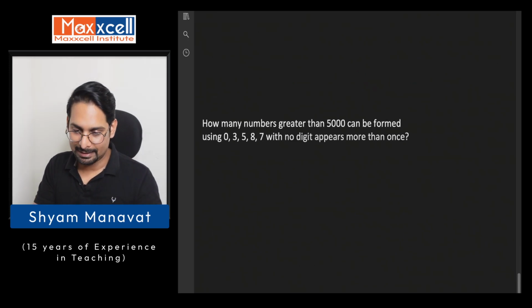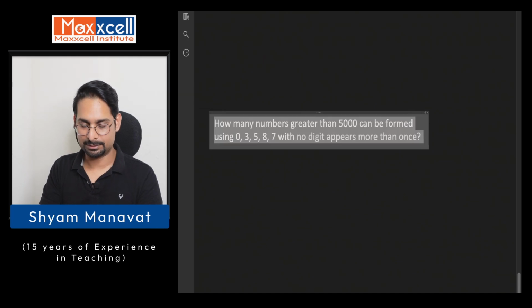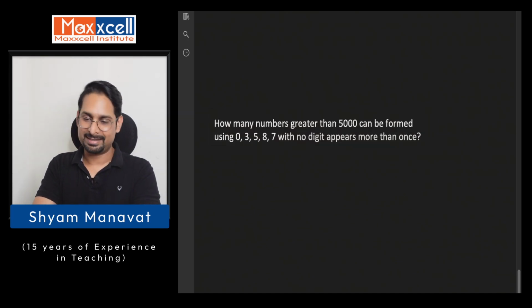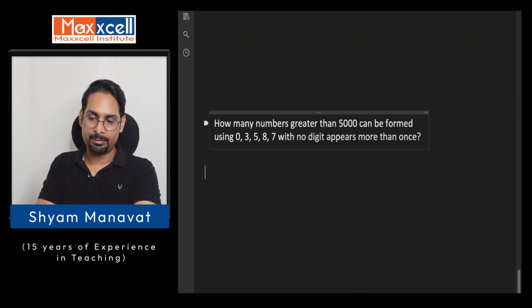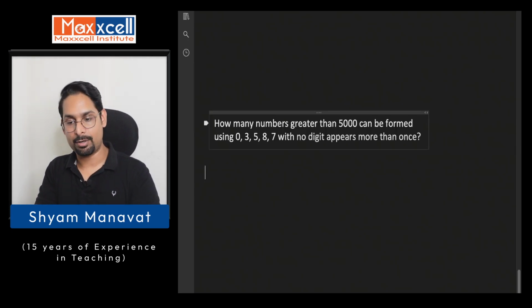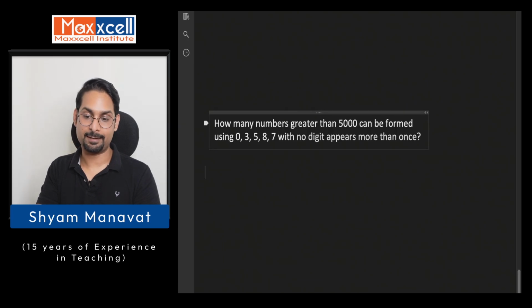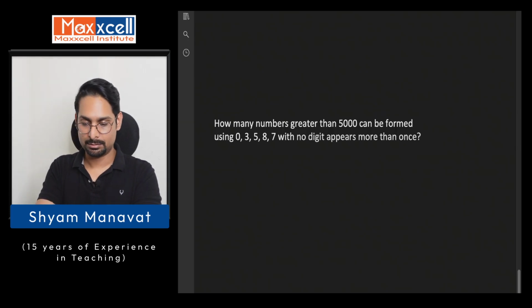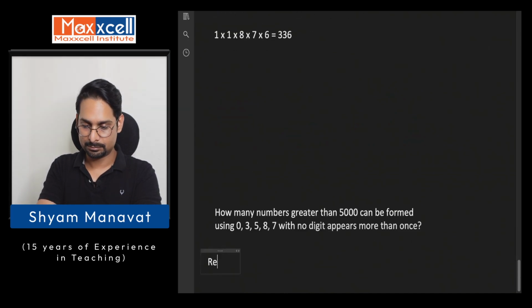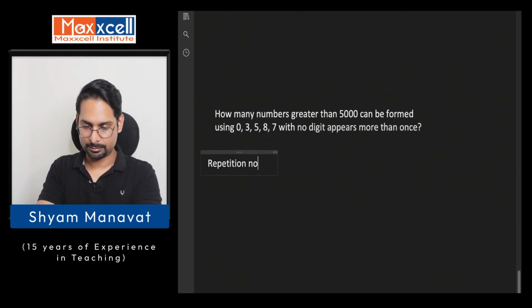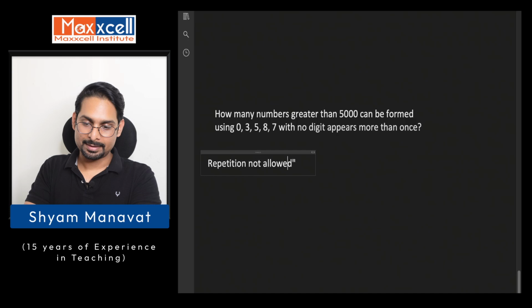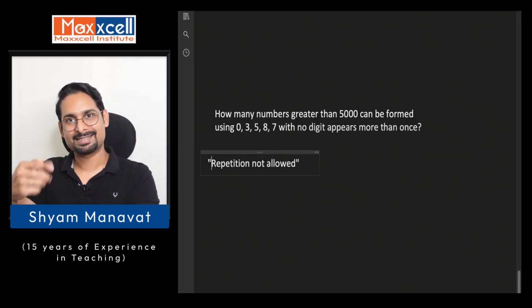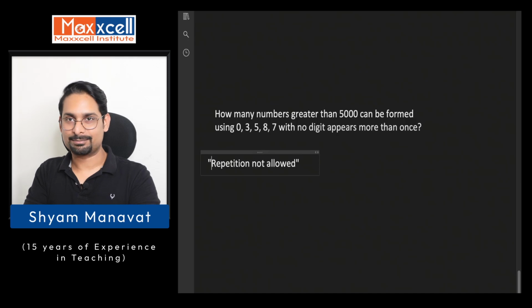Okay. Now the last practice question for this video on the counting techniques, or the principle of counting. How many numbers greater than 5000 can be formed using the digits 0, 3, 5, 8 and 7 with no digit appearing more than once? It means repetition is not allowed. Here also we have repetition not allowed. That means the possibilities are going to decrease by 1 as we keep on progressing. I hope that much is clear by now.